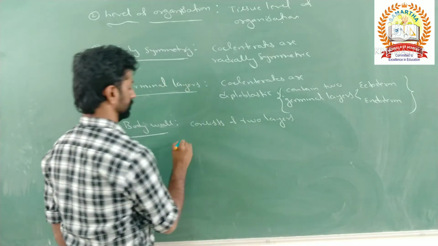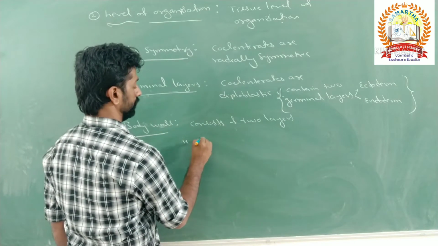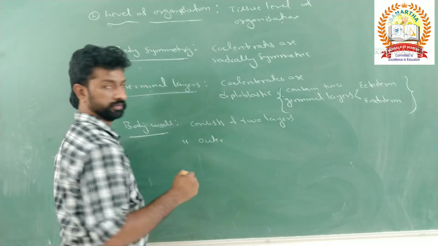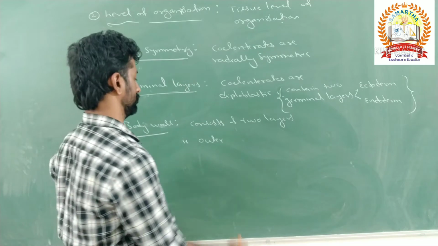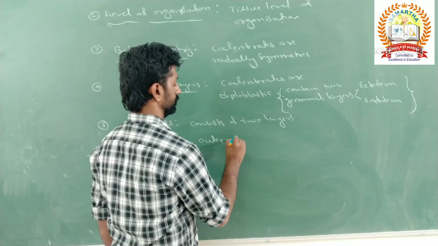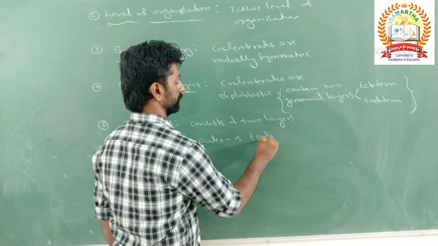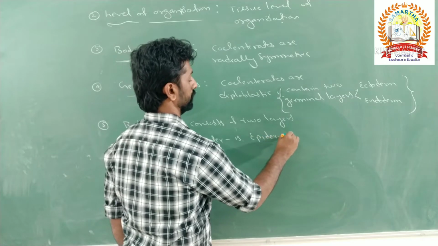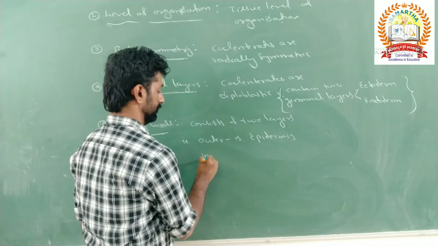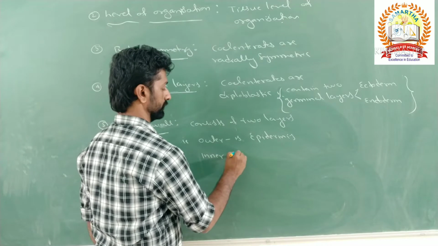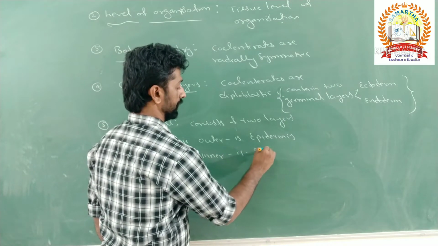What are those two layers? The outer one is epidermis, and the inner one is called gastrodermis.